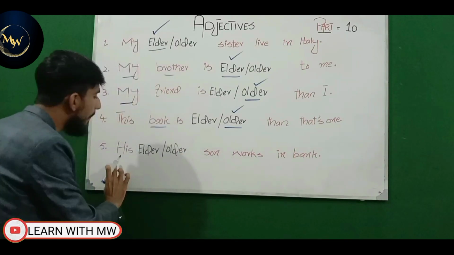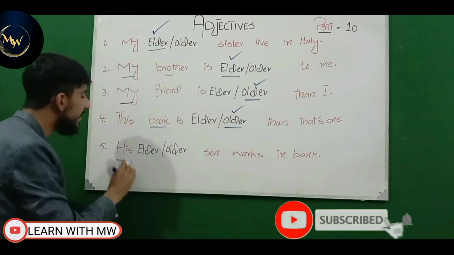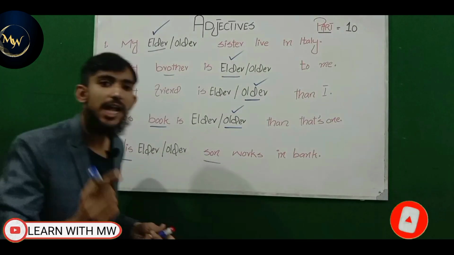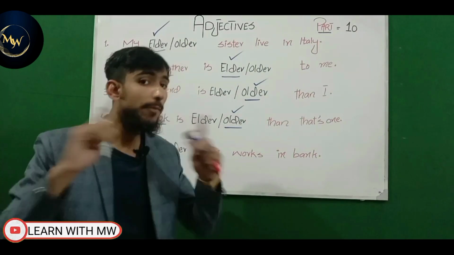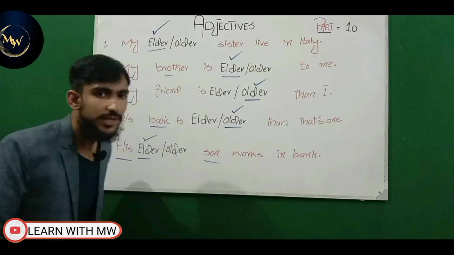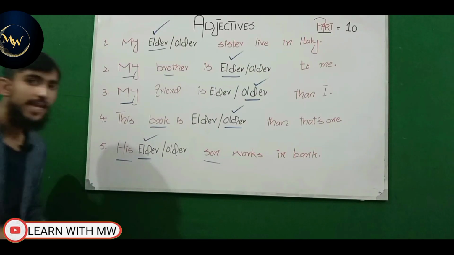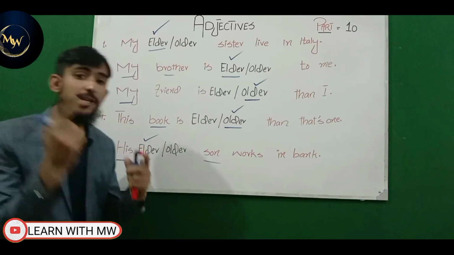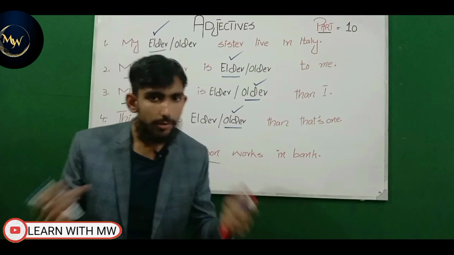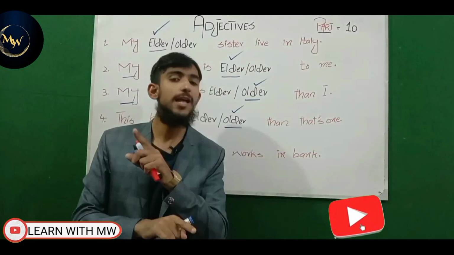Now look at the last example: his elder son works in the bank. His father has a blood relation with his son, and we have learned that elder is used for human beings having a blood relation. So the correct answer will be elder. Now viewers, if you want to take a screenshot, you can take a screenshot of this slide. In this slide we have learned the basic concept that elder is used for human beings having a blood relation and older is used for human beings not having a blood relation.